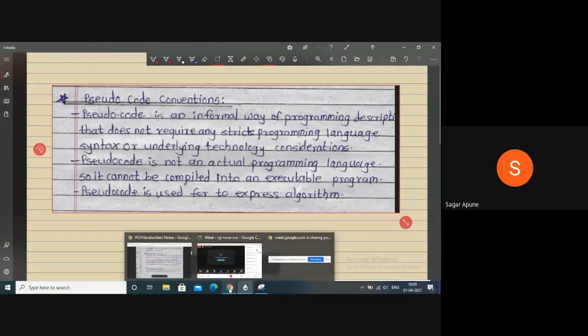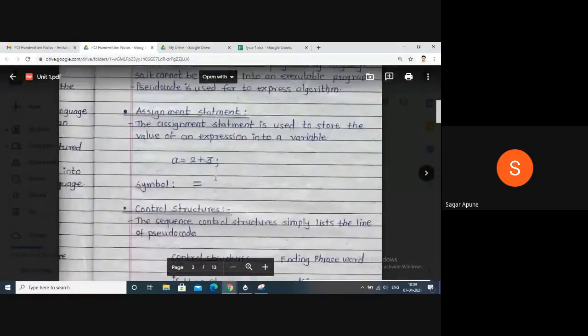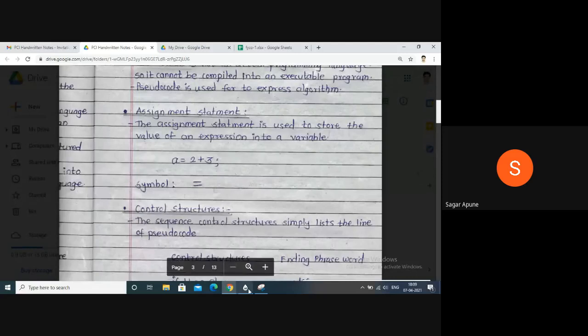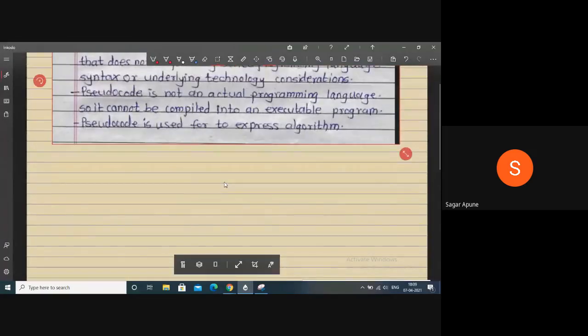So what are the different control structures? Here, the first one is assignment statement. Assignment statement means what? Yesterday I told you, if you want to perform addition of two numbers, then your operation is on the right hand side, and the operand where you want to store the value is situated at the left hand side.